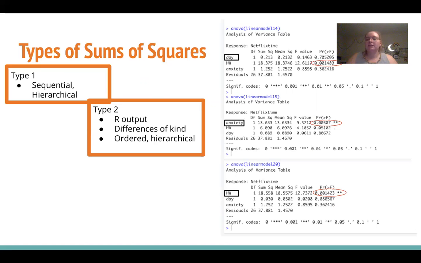And this basically tells us that the order that we put our independent variables in matters. So what's put first, they get all of their part of the pie. They get all they want to eat, and then the next independent variable comes and they get all but what they share, and so on. So I ran those, and you can see that order does seem to matter, and that if homework comes before anxiety, homework's p-value is a lot lower than anxiety. So this is telling me homework and anxiety probably share some variance with each other, which is something we should really consider because we want our variables to have their own unique variance. So we should look into this more because it's a little concerning.